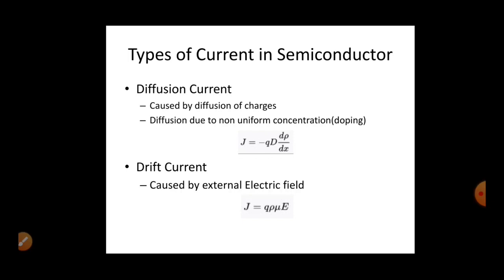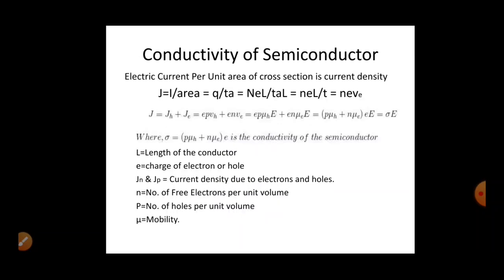The only difference between diffusion current and drift current is that diffusion current does not need any external force or external electric field, and drift current needs an external force and external electric field. So the drift current expression is what we have seen in the previous slide.